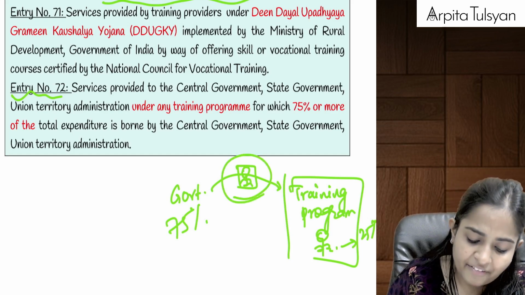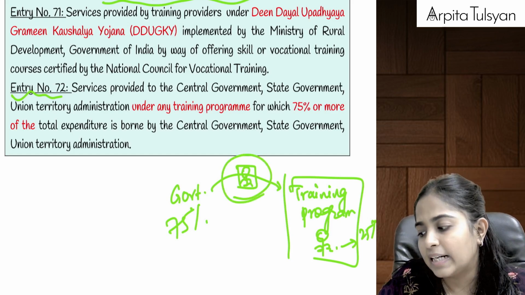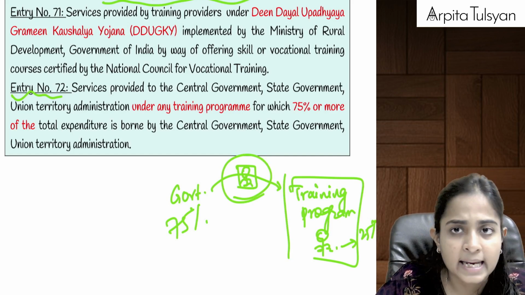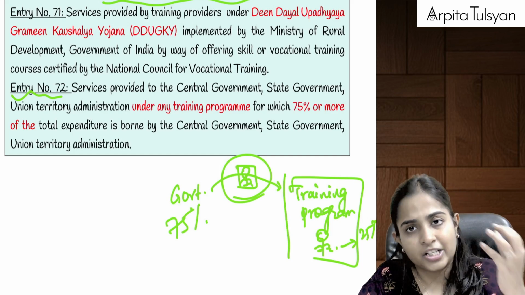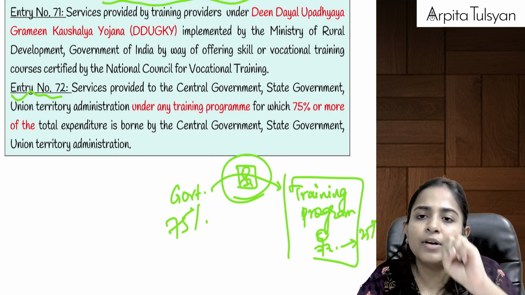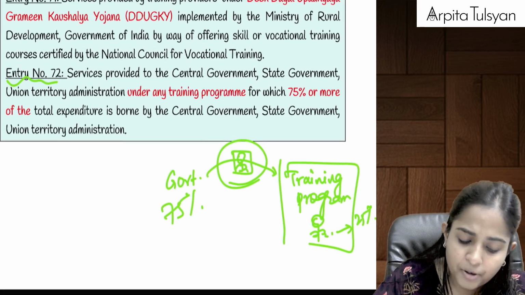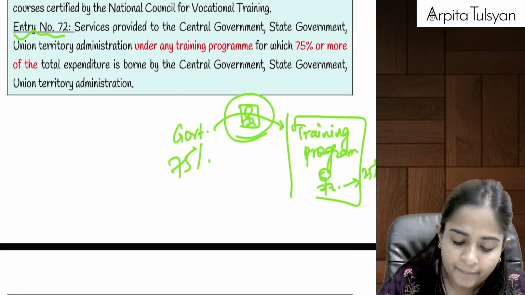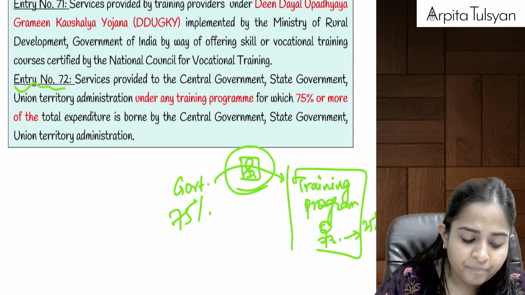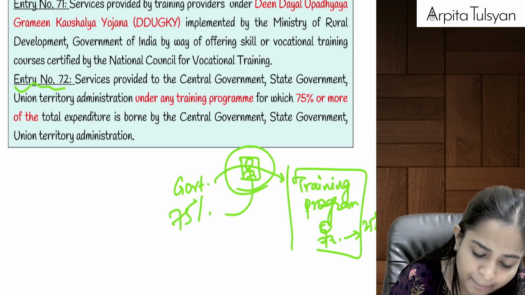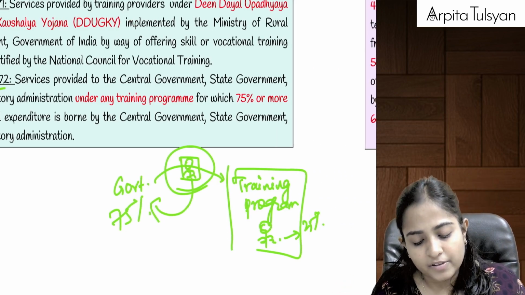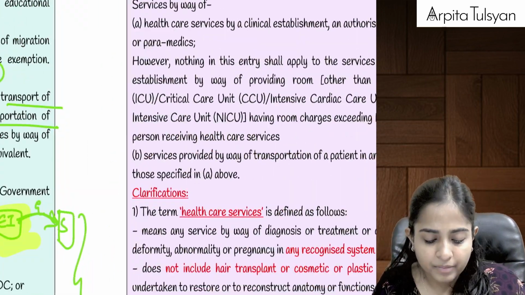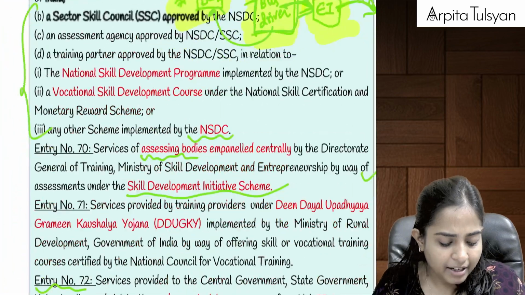So if at least 75% expenditure is borne by the government, it means it is a government sponsored scheme where I am providing the training services, and I will get full consideration. 75% I will get from the government, 25% I am going to get from the person to whom I am going to provide the training. Such services which I am providing to the government will be totally exempted from GST. Are you clear till here?